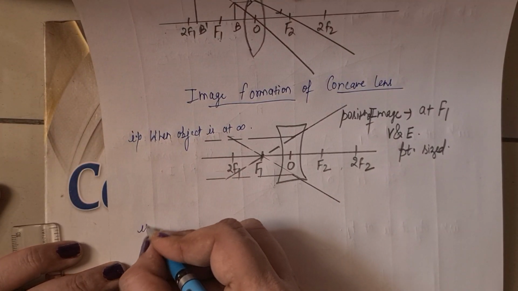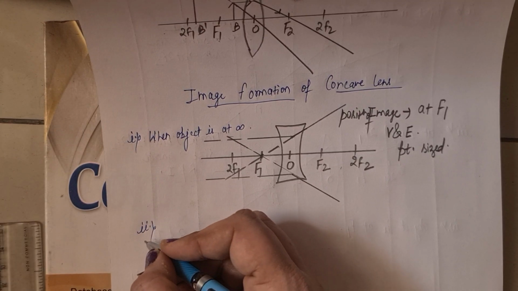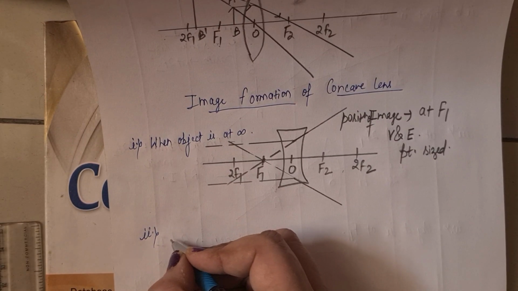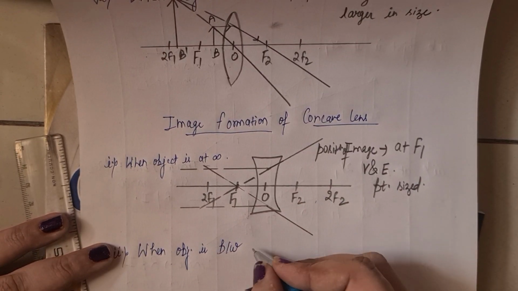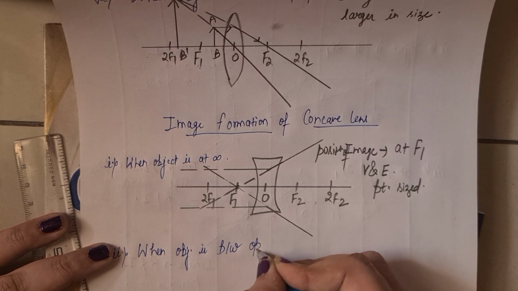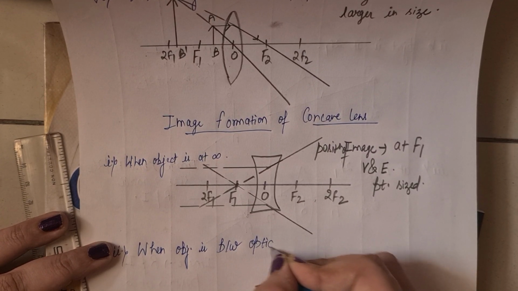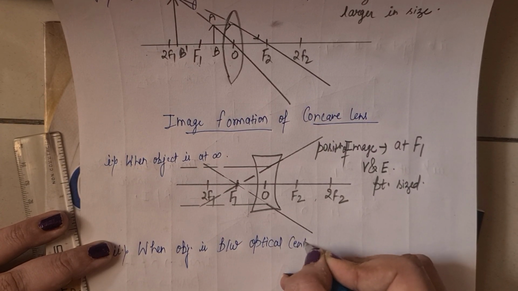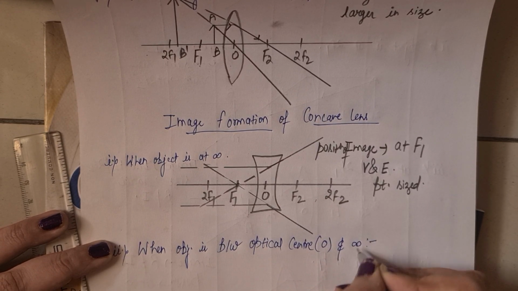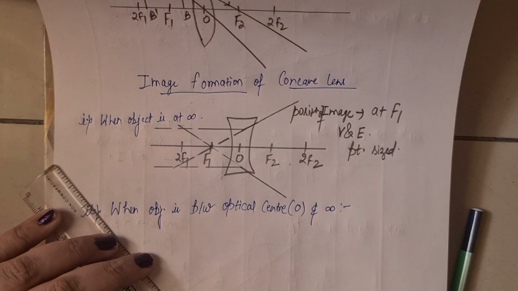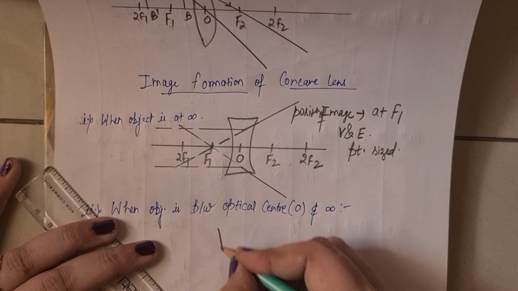Okay, now the last case is when the object is between the optical center, meaning O, and infinity. This is the symbol of infinity. So what will happen?